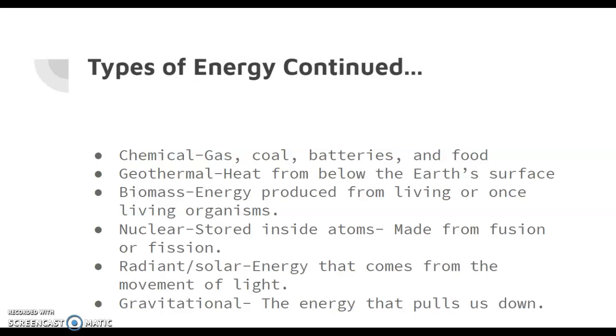Nuclear energy, stored inside atoms, made from fusion or fission. Remember, Miss Thomas and I were telling you we talked about nuclear fusion in the beginning of the year when we were talking about the sun and how the sun makes its energy. Nuclear fission is the opposite. So instead of the atoms coming together, they are separating. Then we also have radiant or solar power, which is energy that comes from the movement of light or the sun. And then gravitational energy, the energy that pulls us down. Gravitational energy is the reason why it's easier for you to ride your bike down a hill than it is up a hill.